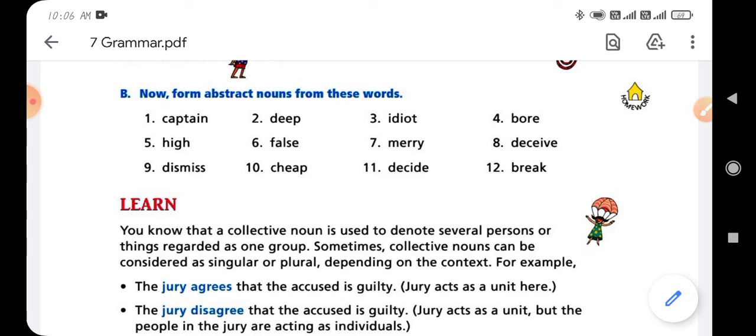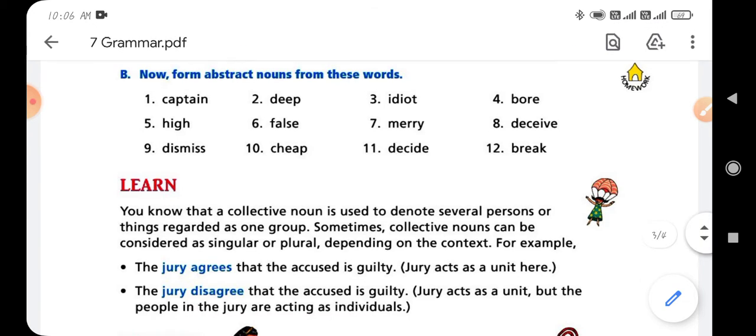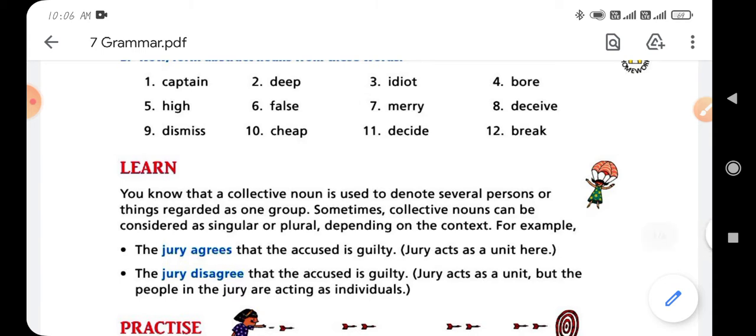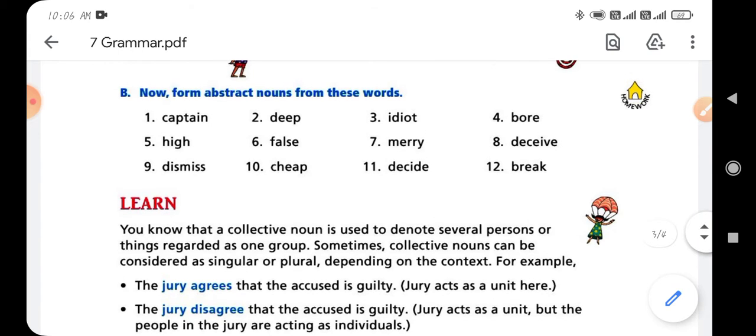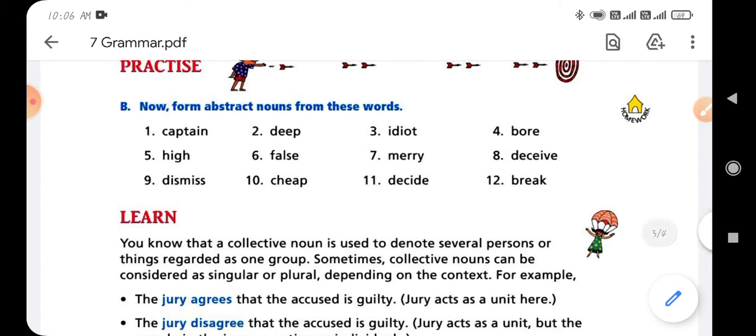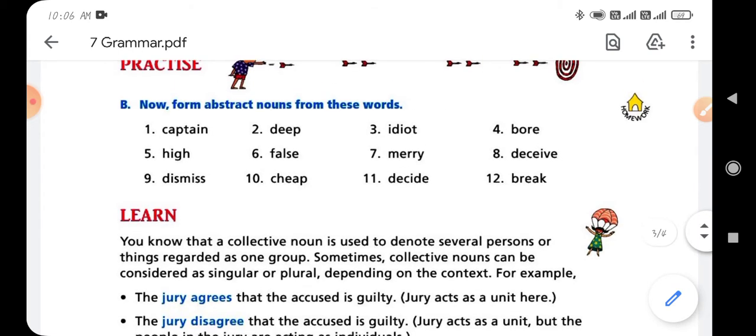Deception. It is the deception. Clear? Now ninth option, dismiss. Ninth option is dismiss, and its abstract noun will be dismissal.